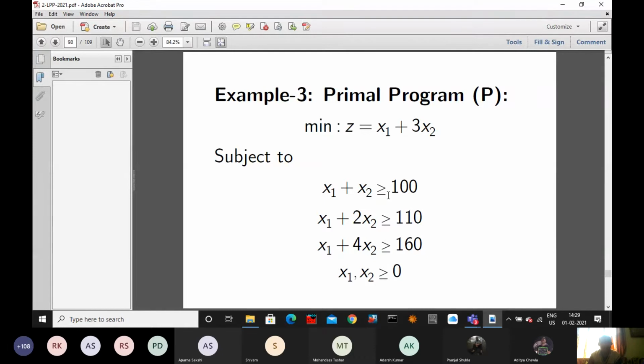Right? If you treat it this manner, then you will understand. This is a minimization type problem means what? The constraint should be greater than equal type. Maximization type means the constraint should be less than equal type. Okay. If I am naming this the primal, what is the dual?